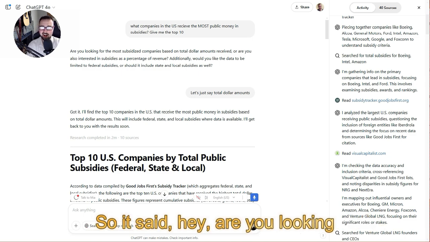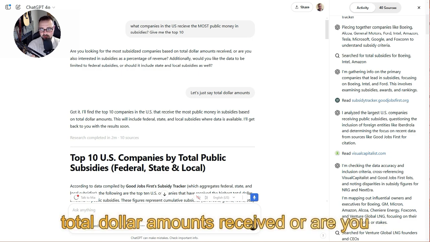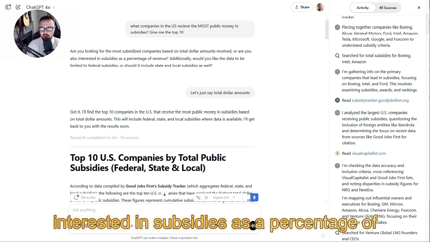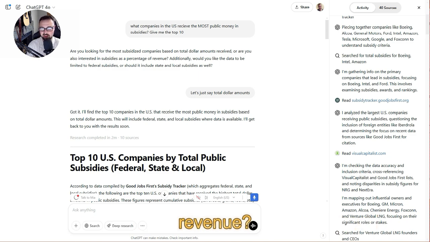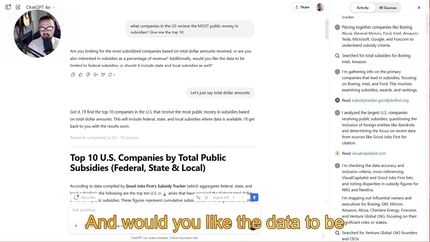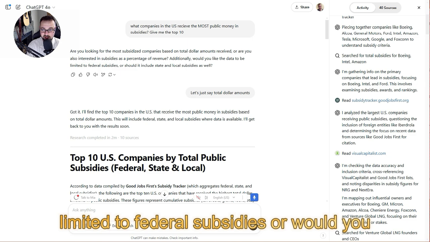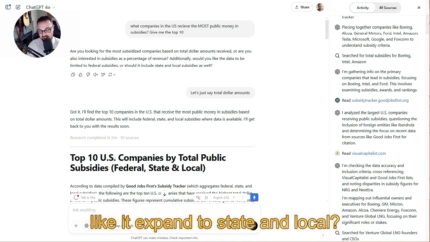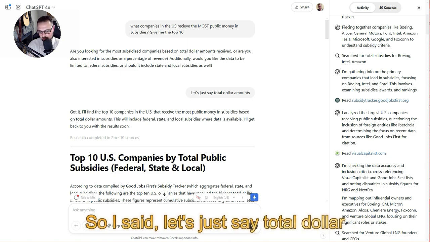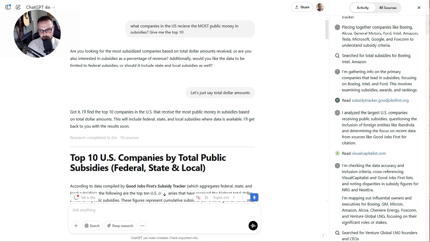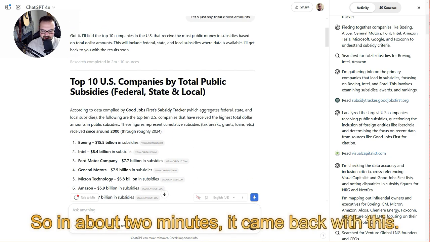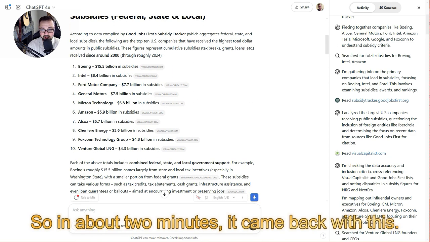So it said, hey, are you looking for total dollar amounts received, or are you interested in subsidies as a percentage of revenue? And would you like the data to be limited to federal subsidies, or would you like it expanded to state and local? So I said, let's just say total dollar amounts across the board, just kind of blunt force. So in about 2 minutes, it came back with this.